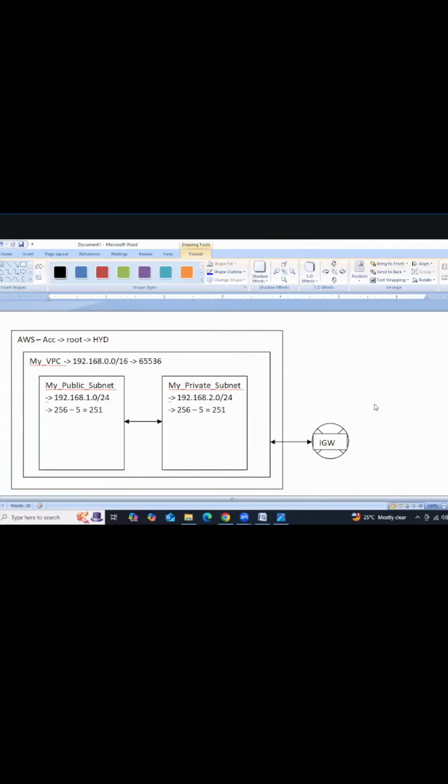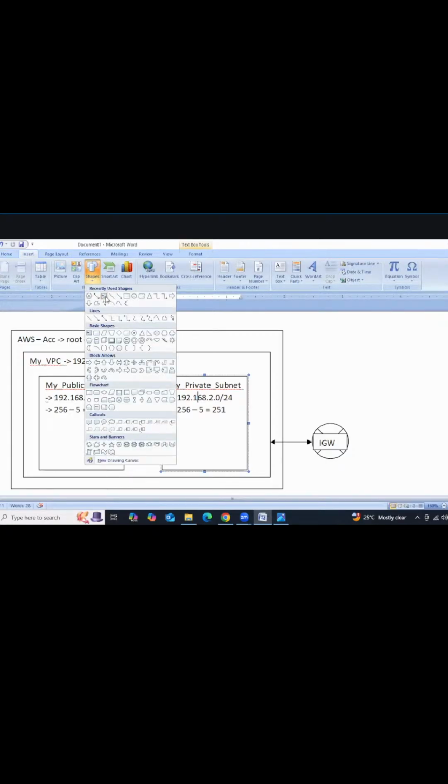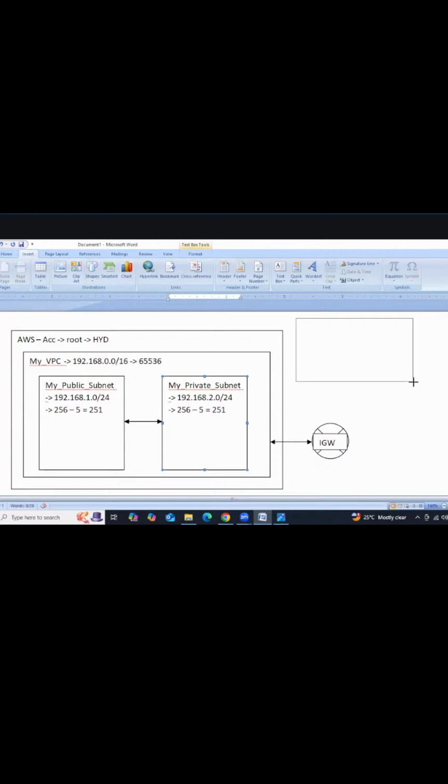Three steps completed, right? First step, my VPC. Second step, two subnets we did. Third step, we created one IGW and attached it to the VPC. Next, fourth step, what we need to do? Route table. Fourth step, we need to create one route table.